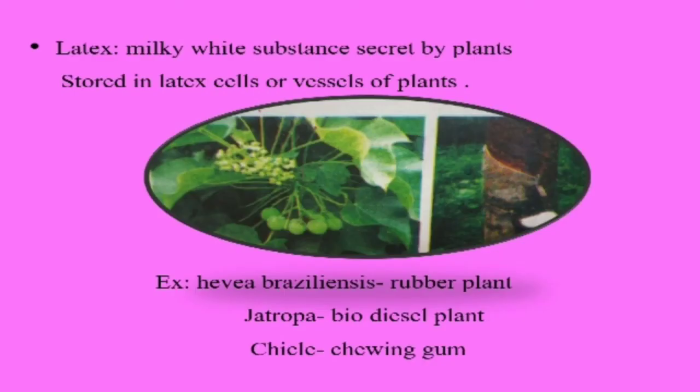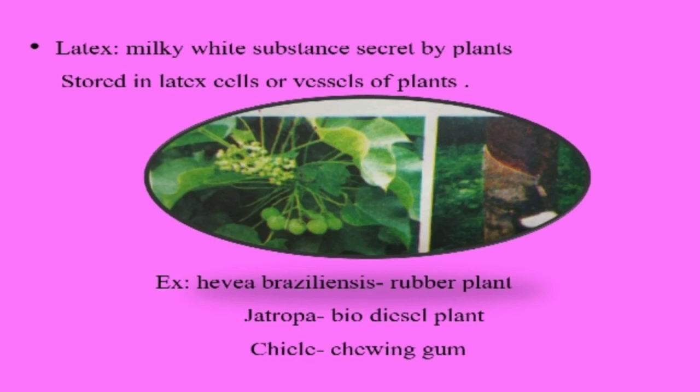The next secondary metabolite is latex. Latex is the milky white substance secreted by plants. It is stored in the latex cells or in the latex vessels of the plants. Example: rubber plant, Hevea brasiliensis, and also the biodiesel plant Jatropha is one type of latex, and the chewing gum that we chew, produced by the chicle plant, is one form of latex. Thus we use the secondary metabolites in our daily life in various ways.